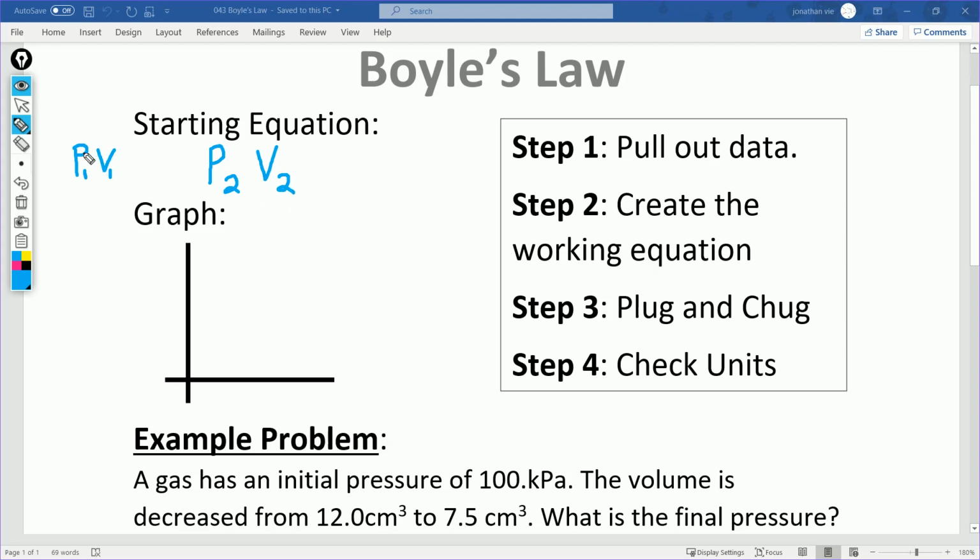Well, if you multiply this pressure times this volume, you're going to get a certain constant, a certain number. And if you multiply the new pressure by the new volume, you'll get that exact same number. And that was his discovery: you can get the initial pressure and the initial volume and multiply those together, and you'll end up getting the exact same number as if you multiplied the second pressure and the second volume together. So this was his starting equation that he discovered.